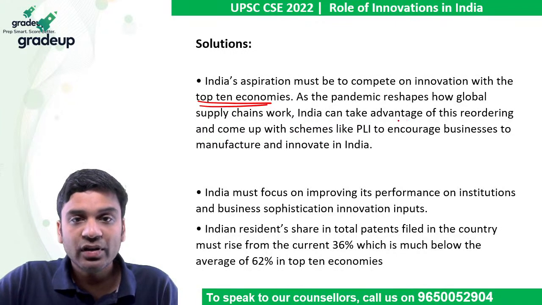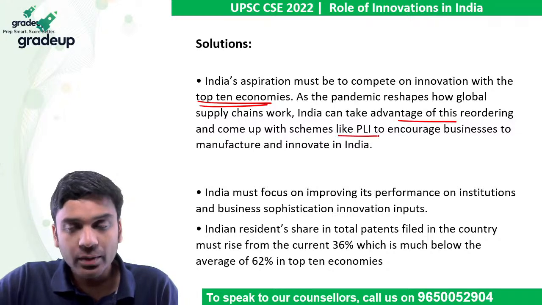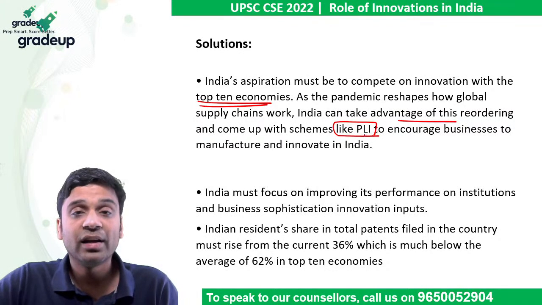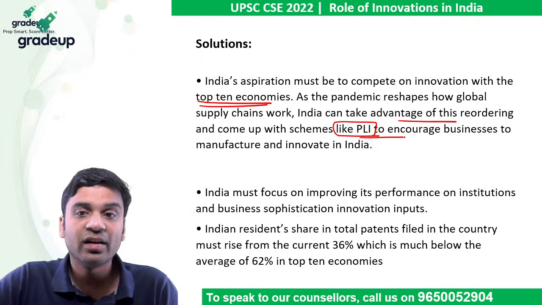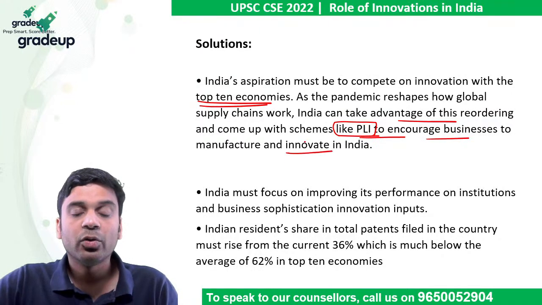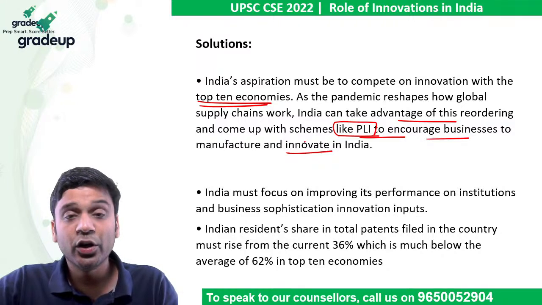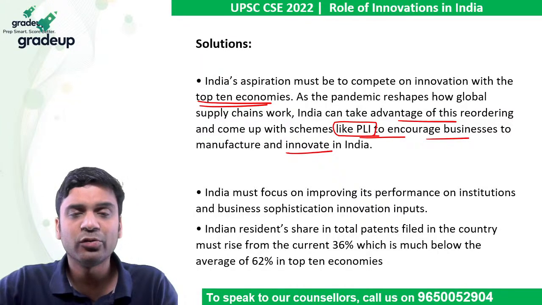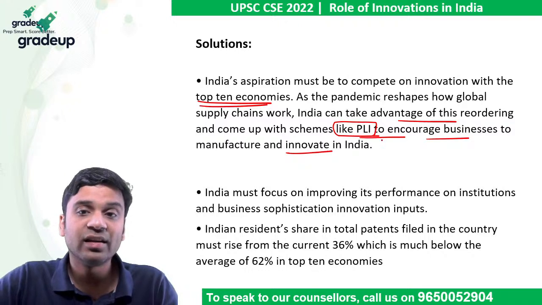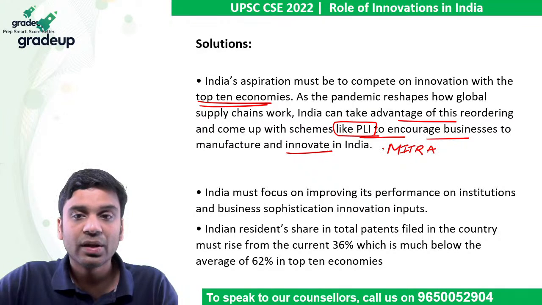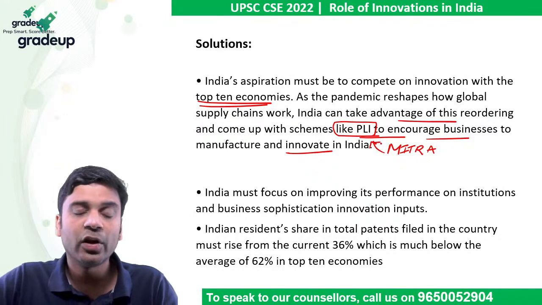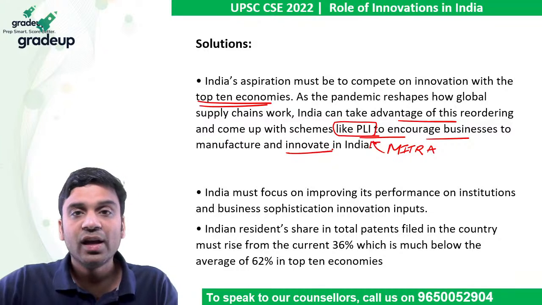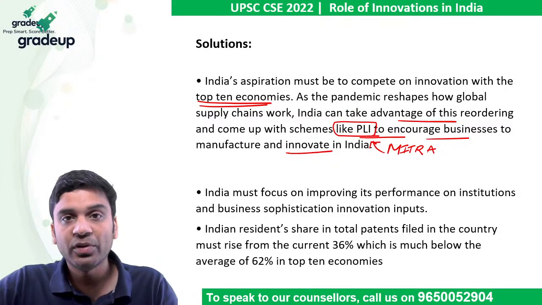So India can take advantage of this, and they can come up with performance linked initiatives, the performance linked incentive scheme, which was there under Atmanirbhar Bharat. If you're manufacturing more under the phased manufacturing programs, you get some incentive, especially in the mobile sector, electronic sectors, and textile sectors. In textiles there was also the Mitra scheme in the budget. I think you'll be studying all such PLI in your economy also. So those have to be augmented. That is what the economic survey has noted.